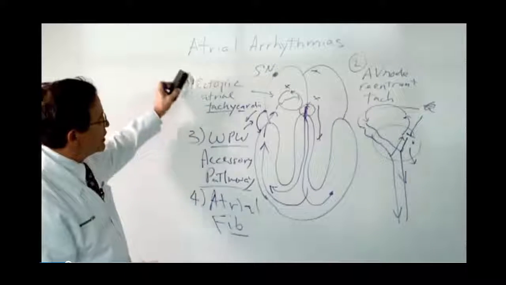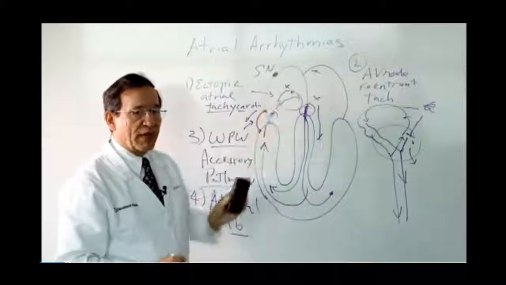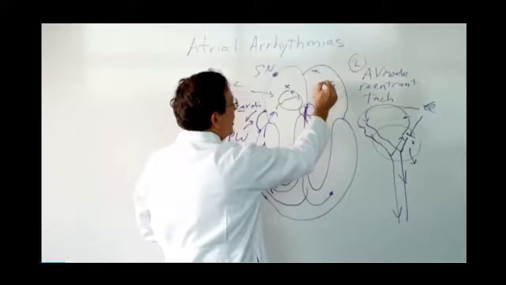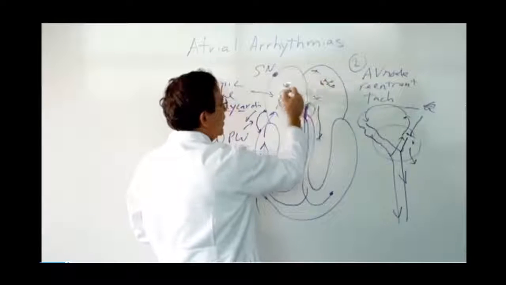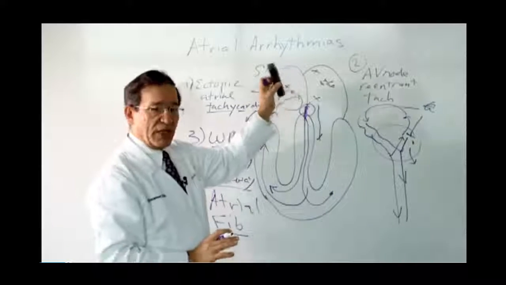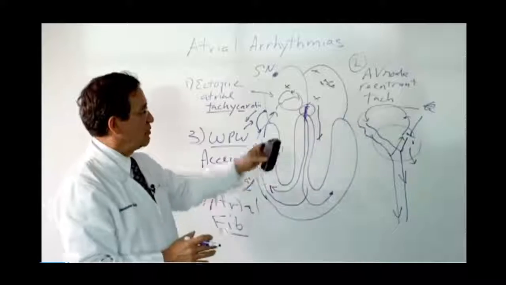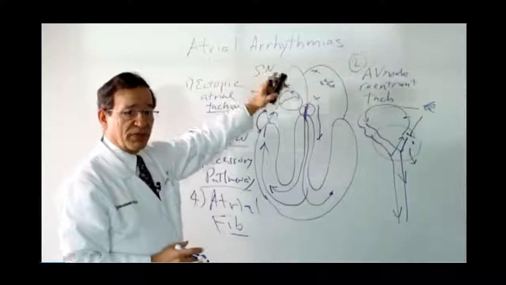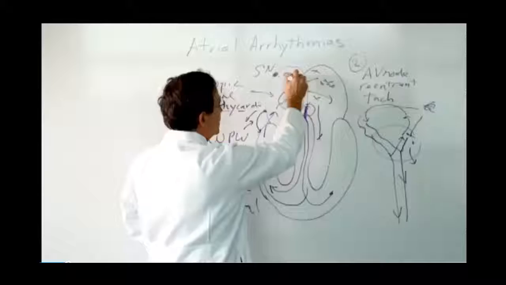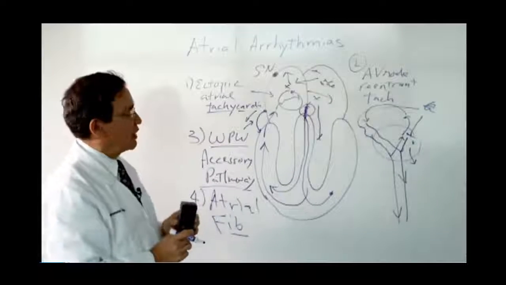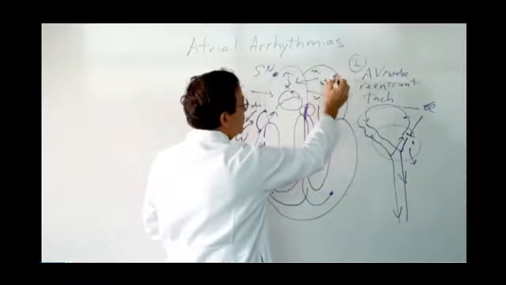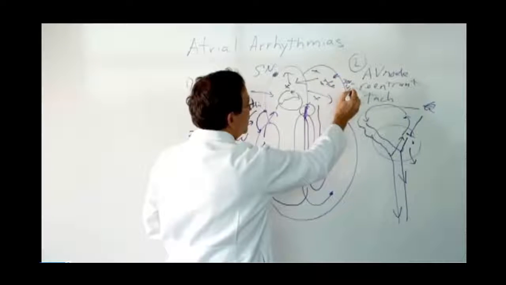Atrial fibrillation is typically started by a very, very rapid ectopic atrial tachycardia. But then once these very rapid beats are going on, firing at very rapid rates, it starts to break up into multiple different impulses in the upper chambers. And this is not one site that's necessarily generating the impulse, but these impulses can be spreading from multiple different sites. And these impulses are traveling in a very chaotic pattern. There may be 5 or 6 of these around, spreading in no fixed paths. And the upper chamber then is beating at a very rapid rate, in the range of 300 to 400 beats a minute.